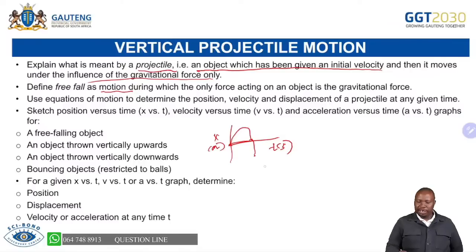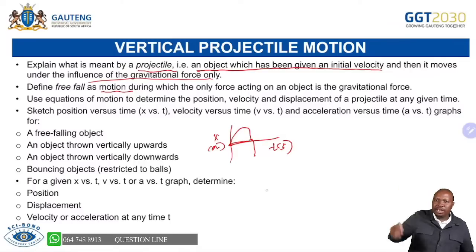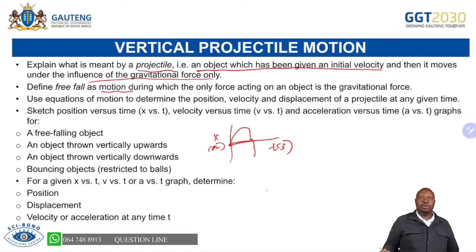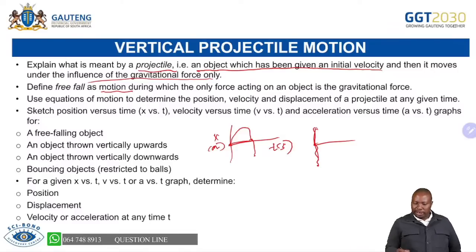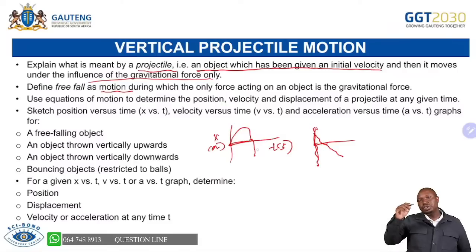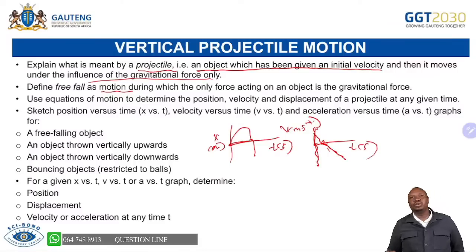So that's when upward is positive. You are able to draw whatever is happening, you just draw as it happens, and that gives you a position versus time graph. However, when it comes to velocity time graph, we're now dealing with straight lines, which are not horizontal. It has initial velocity, it reaches maximum height, and then it goes and passes. If it passes, the motion when the object was going down took longer. Hence, your line won't be the same, because if it passes the thrower's hand, you'll have a longer line after maximum height. And you are able to say, this is my velocity in meters per second versus time graph. Please be able to collect those marks.